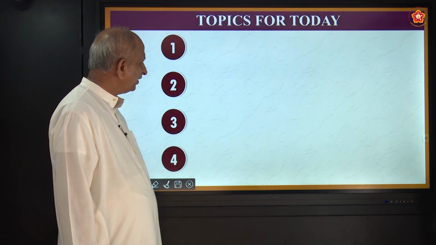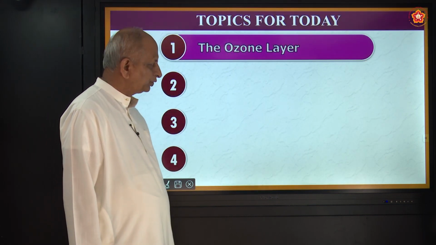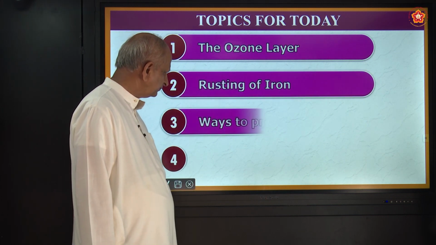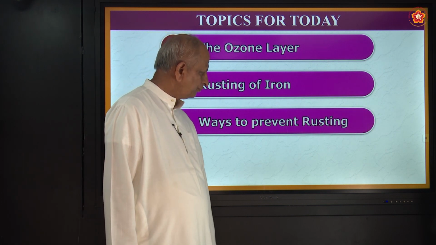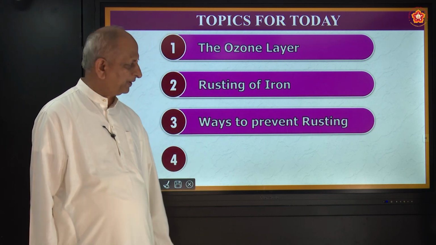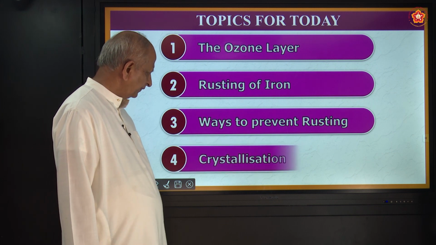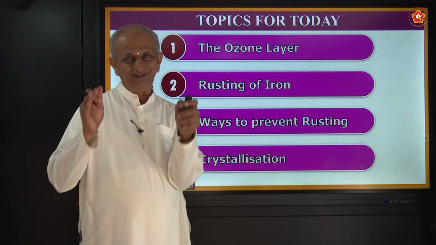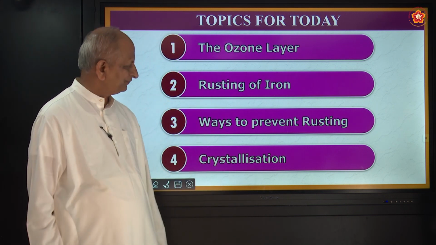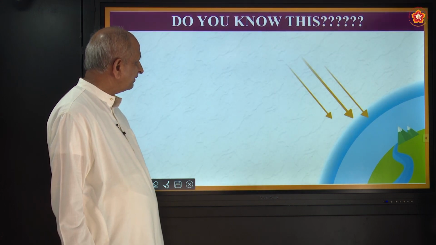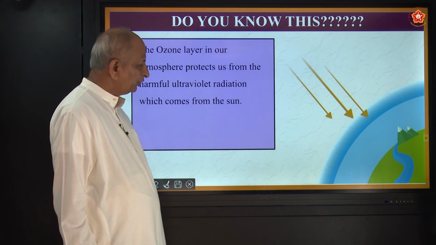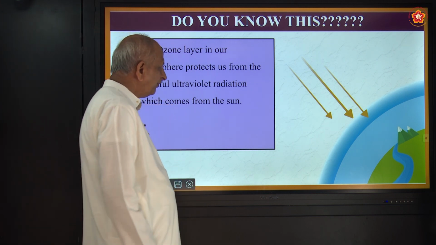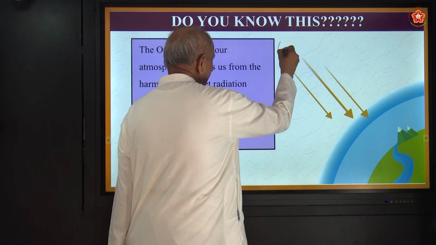Okay, now let us see today's topics. First, the ozone layer. Second, rusting of iron and the different methods to prevent rusting. Lastly, crystallization. So these are the topics we have to discuss today. Okay, so one by one let us go. Ozone layer. What is ozone? Ozone is a form of oxygen.